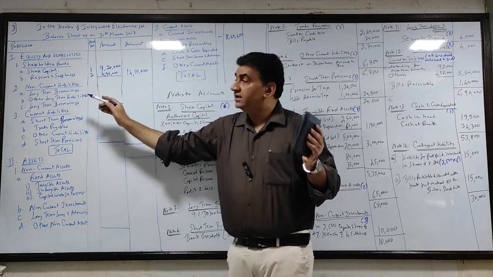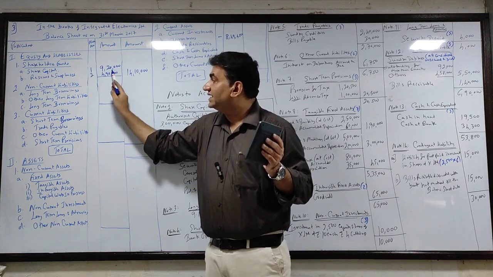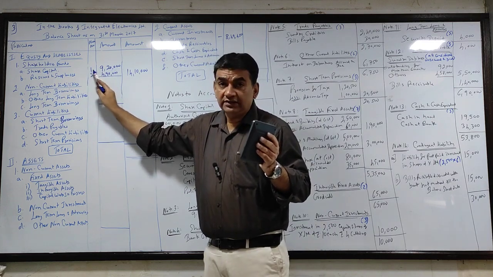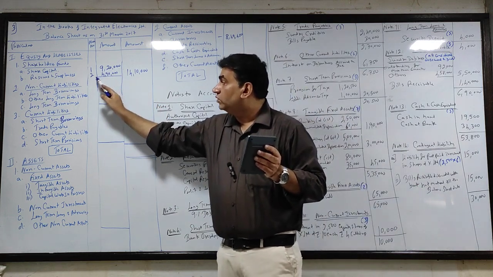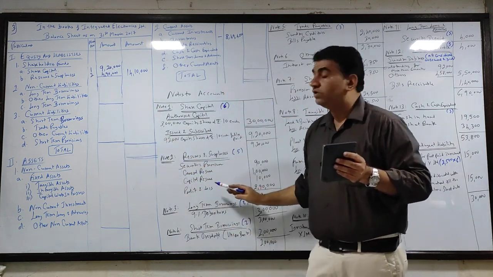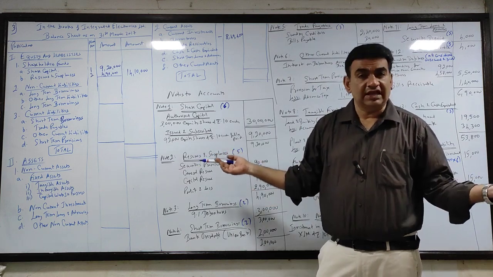Why do we write these notes? Because how did this share capital 920 come? You have written your note 1. So see the breakup in note 1. Reserve and surplus 490, note 2. How did 490 come? Refer note number 2. As good as referring to working.